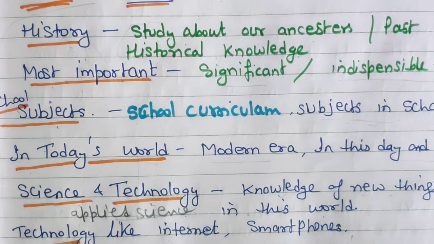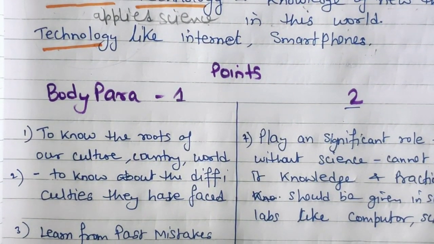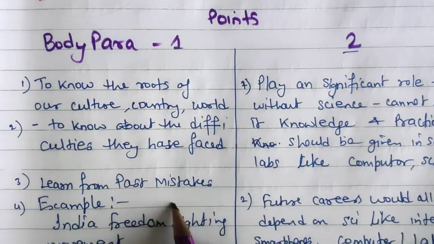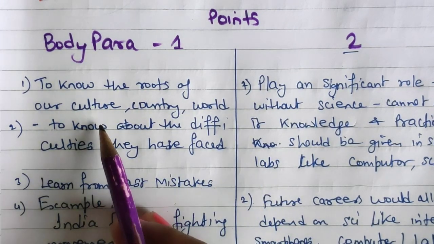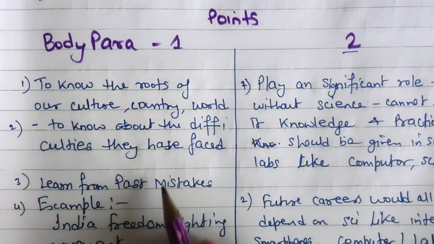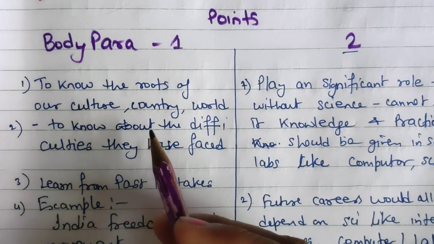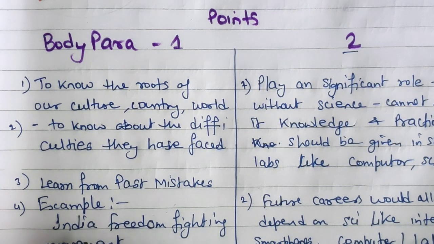Okay, now this much of the part we have done. Now in body paragraphs 1 and 2, the main important thing is what points we are going to write here. So let's plan it. Of course you should do it, because planning is required. When you already have points, then your flow will go automatically in the correct direction. Otherwise you would be thinking unnecessarily. Avoid wasting your time in thinking. The first 10 minutes should be for your planning and all.